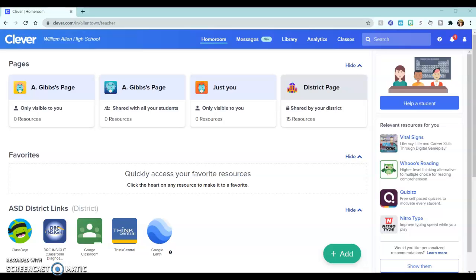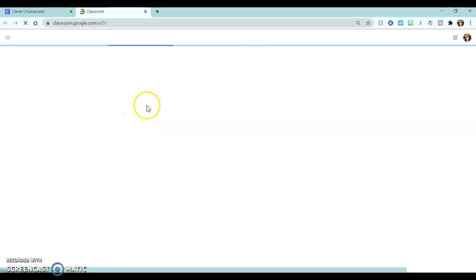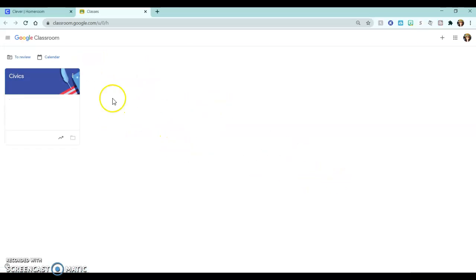Now I want to transition to our warm-up activity. Once you're on the Clever portal, I would like you to click Google Classroom. Once the Google Classroom launches, you will be able to click our class.